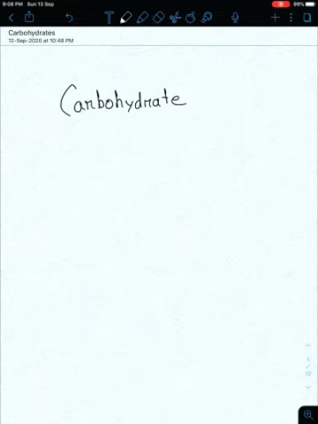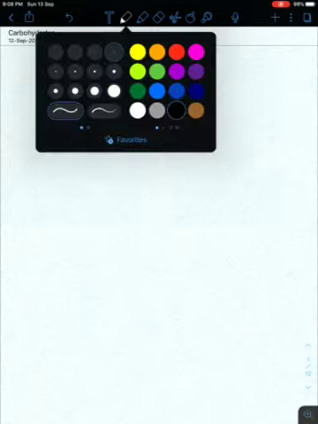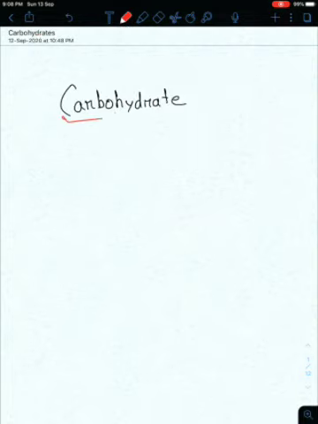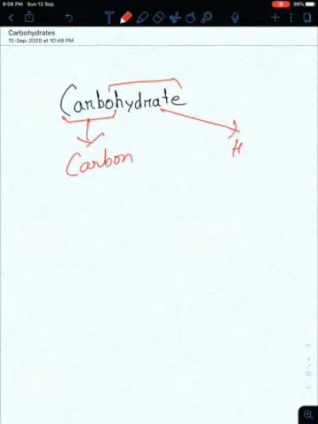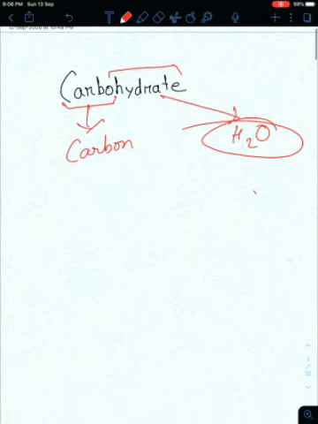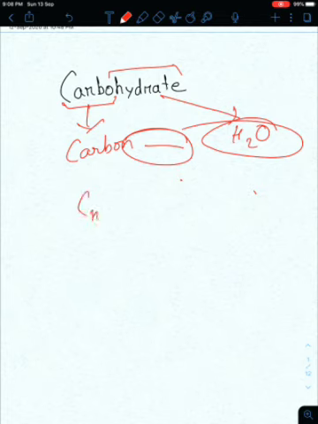You can see the word carbohydrate has two parts. Literally it can be divided into carbo and hydrate. The word carbo came from the word carbon, and hydrate means water or H2O. So basically or chemically, as a general idea, you can say that carbohydrates are compounds composed of carbon, hydrogen and oxygen. The general formula of carbohydrate is Cn(H2O)n.